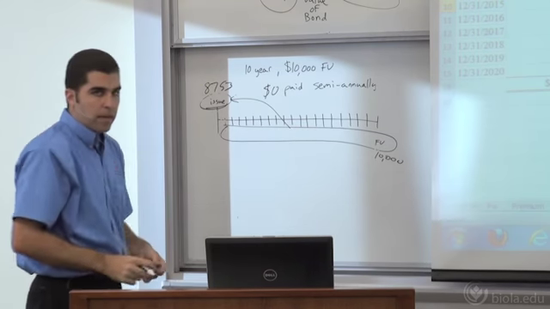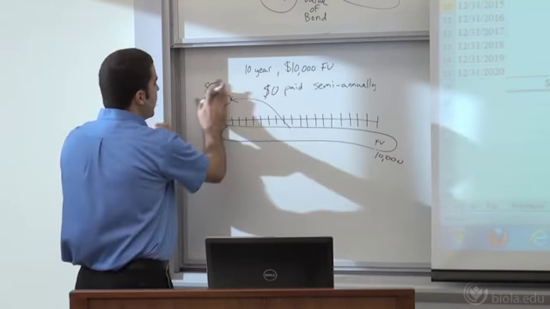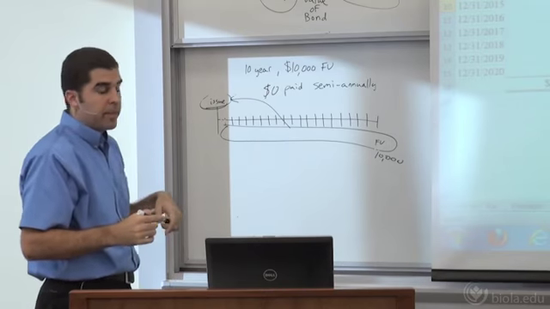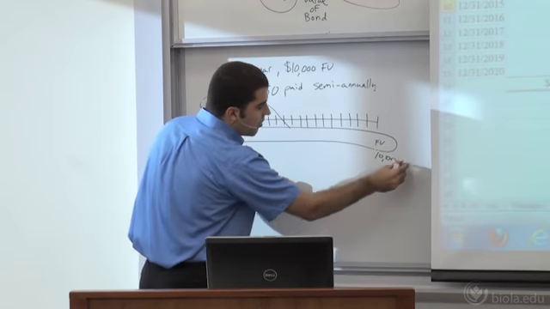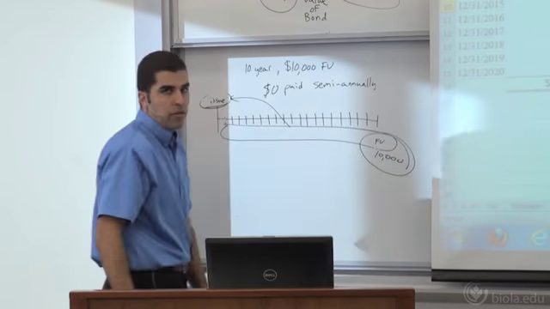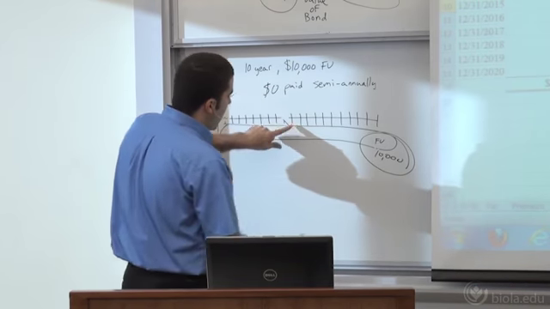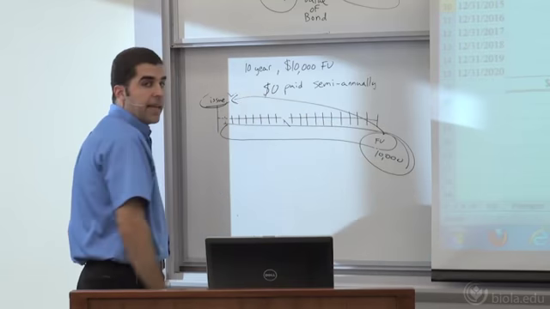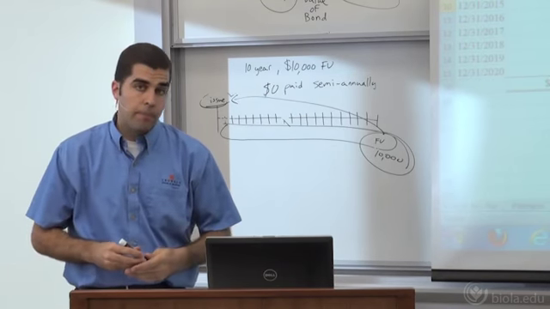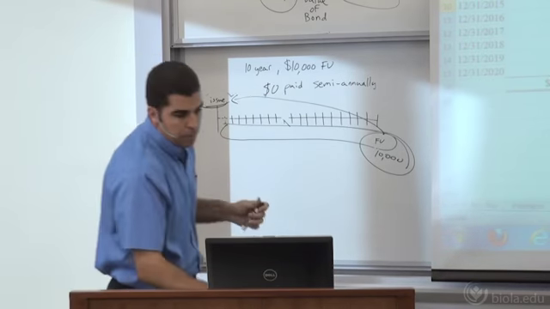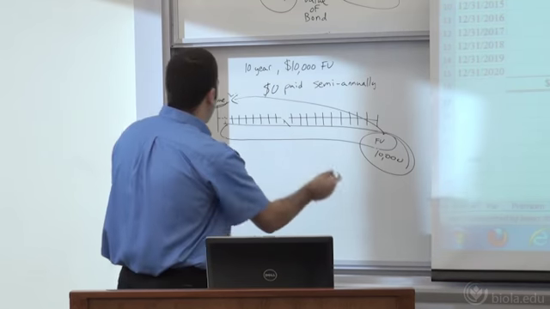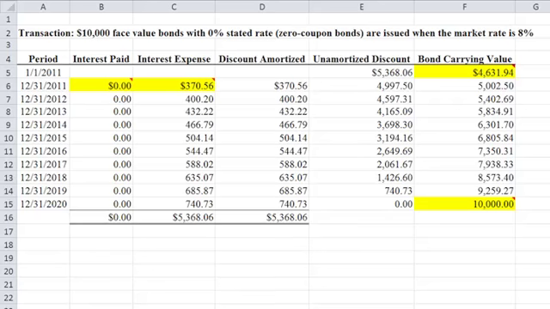So how much are they going to be willing to buy this particular bond for? How much are we going to be able to issue it for? Well, all we have in terms of payments is just that future value, that face value of $10,000. I'm going to take that amount, discount it back, and that's going to be how much I'm able to issue that bond for. In this particular example, I figured out that this was worth 4,631, that $10,000 discounted back.